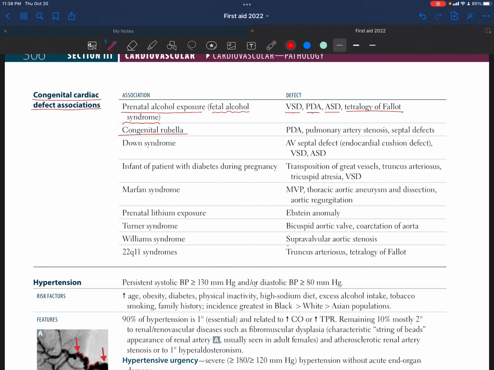Also, if it's congenital rubella, then it could be PDA, pulmonary artery stenosis, and septal defect. If it's Down syndrome, the defect could be an atrioventricular septal defect, which is a defect in the septum between the atria and the ventricles. So atrioventricular septal defect is considered the endocardial cushion defect.